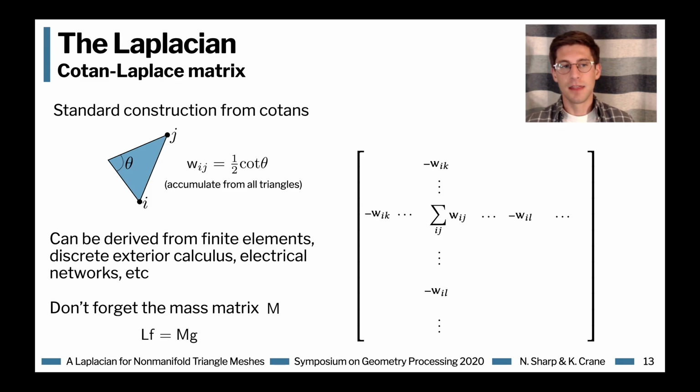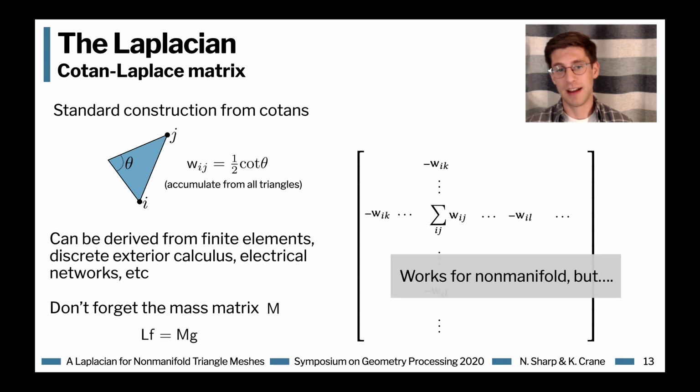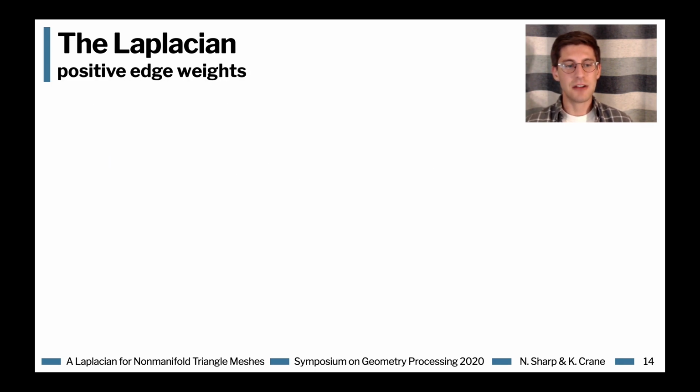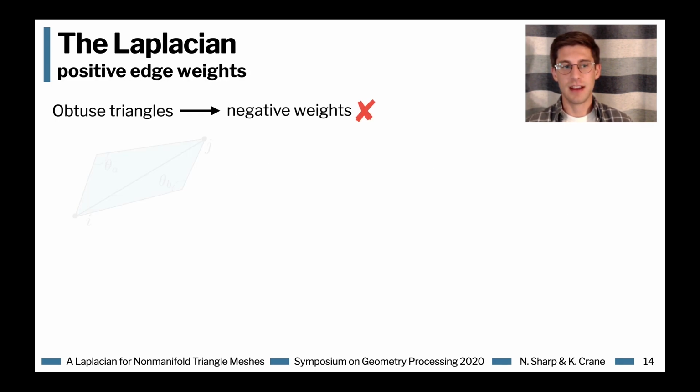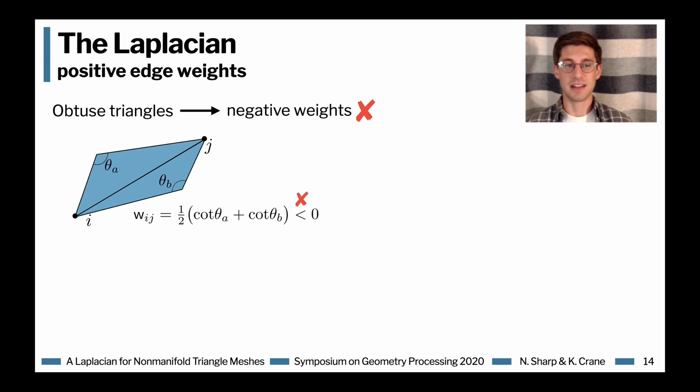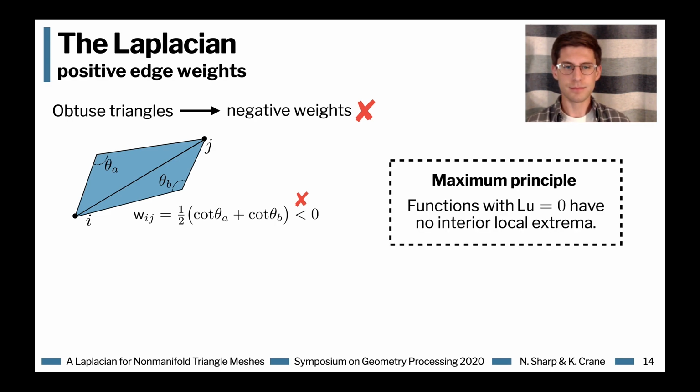Now, the cotangent Laplacian can already be applied to non-manifold domains, but there's a really big downside. In the presence of obtuse triangles, the cotangent Laplacian can have negative weights. That is to say, these cotangent weights are negative along some edge. This generally degrades your solution, and furthermore causes your Laplacian to not have the maximum principle.